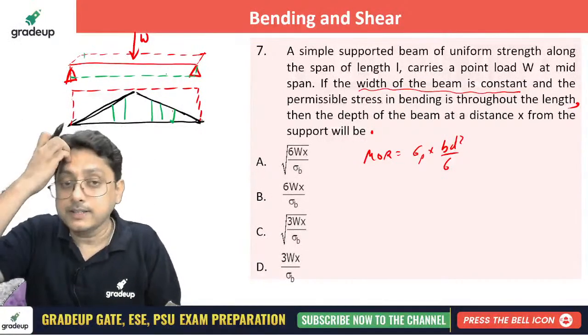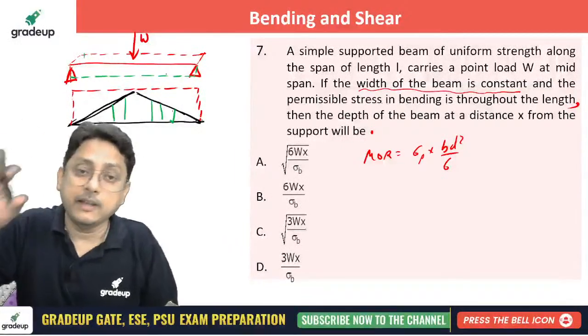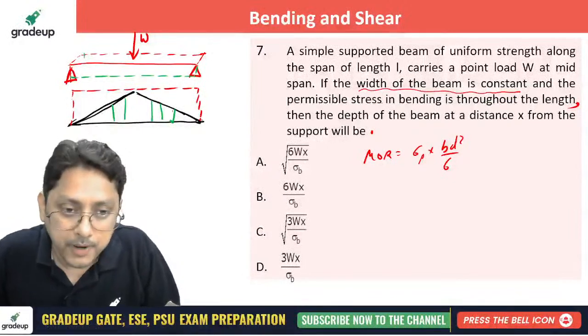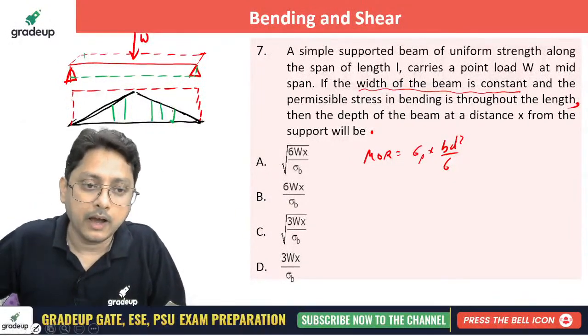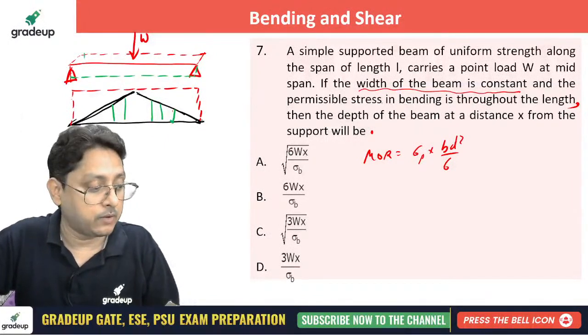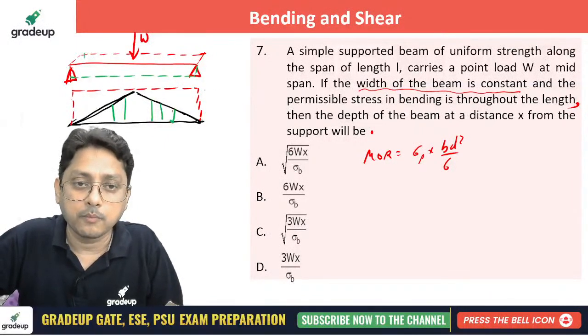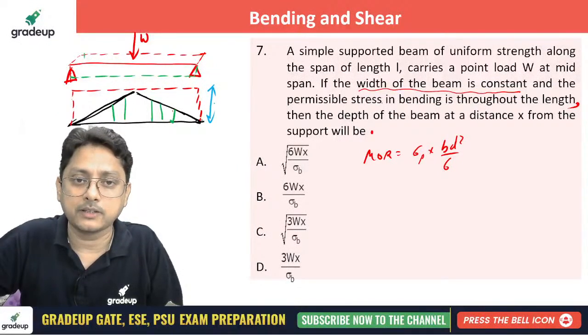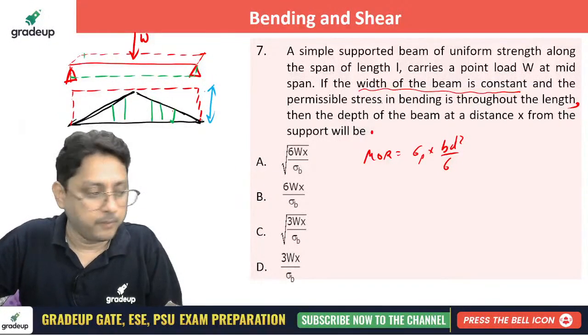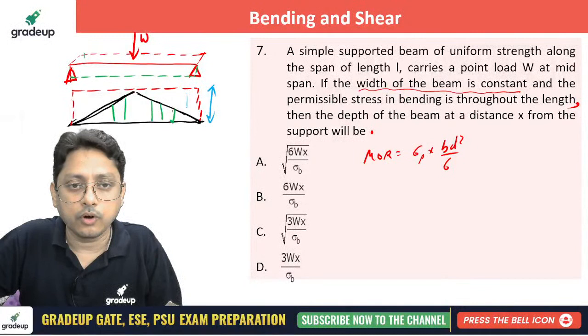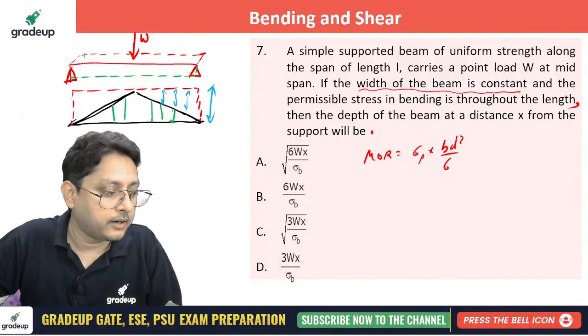The moment of resistance available in the beam is quite a bit larger than required at every place, other than only at the central position. The moment of resistance everywhere is this much. Are you getting my point? Now actually this is almost a waste, because this is not required.